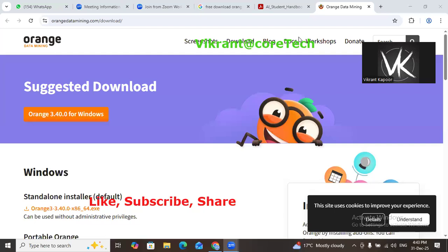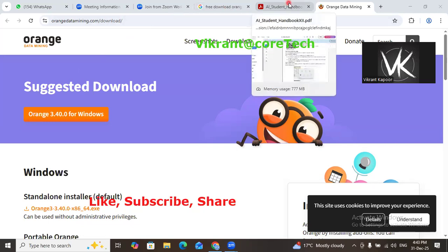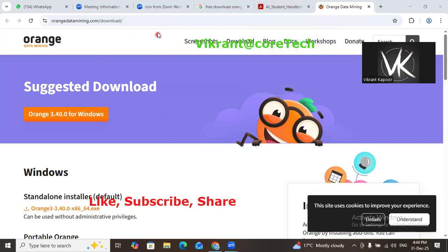You will be seeing in this video the use of Orange data mining tool. The entire link and all you will get in the AI student handbook of CBSE class 12th. So this is a link, orangedatamining.com/download.